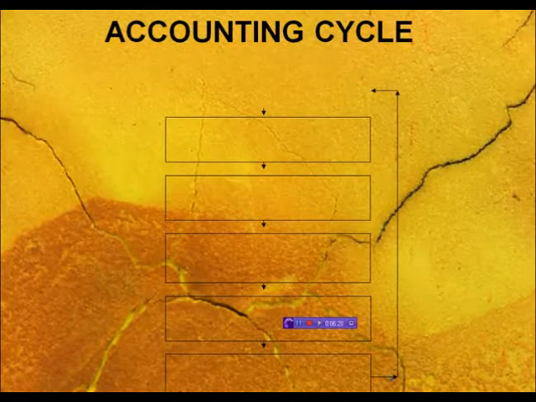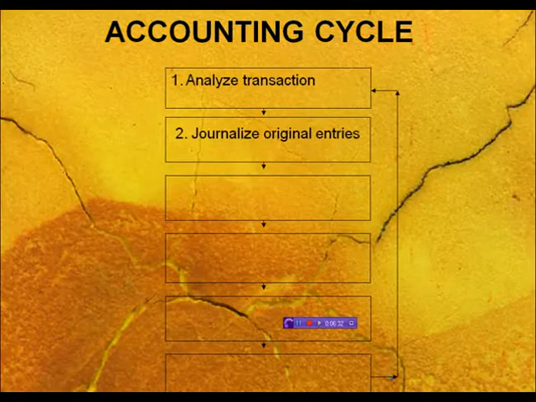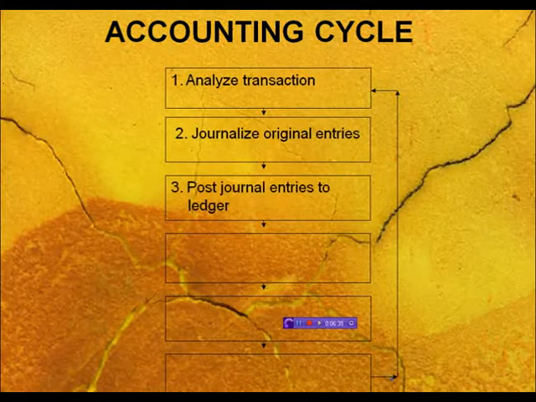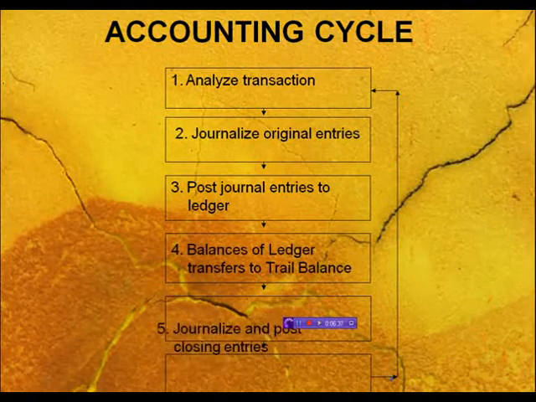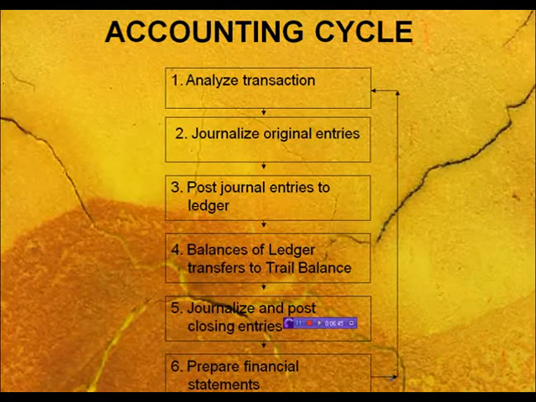The first stage of the accounting cycle is analyzing the transaction. First we always do the analyzing stage, because first we need to know whether there is a transaction available which can be recorded in money; only those will be entered in accounting. So this stage is known as the analyzing stage.